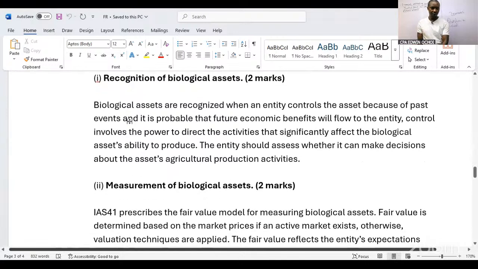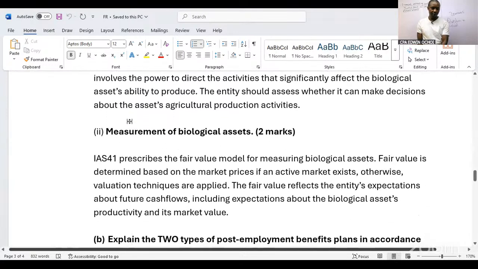So that is recognition. For measurement of biological assets, IAS 41 prescribes the fair value model. So we use the fair value model for measuring biological assets.